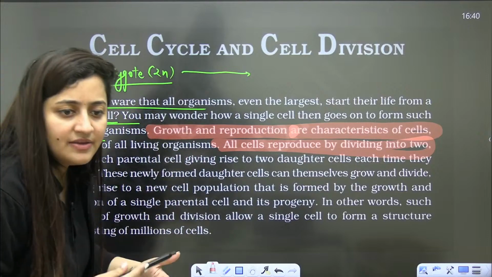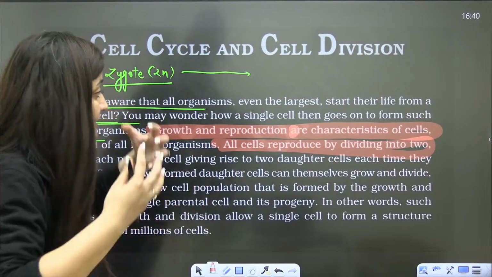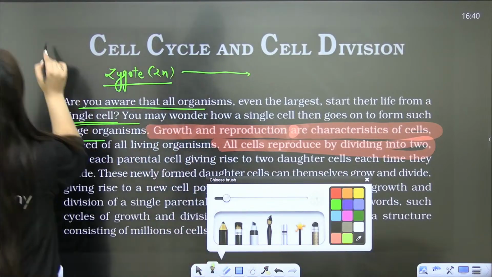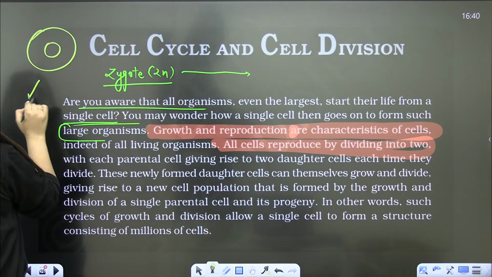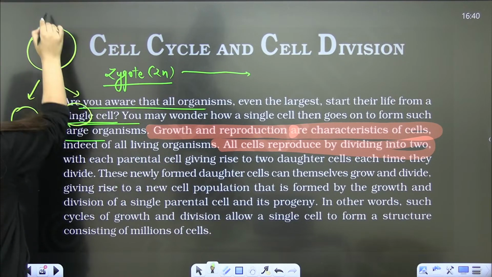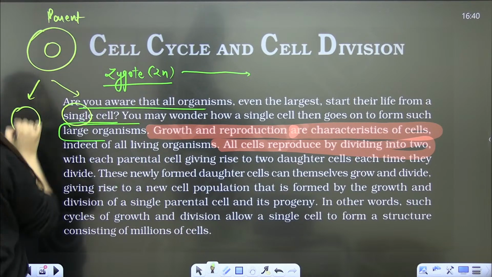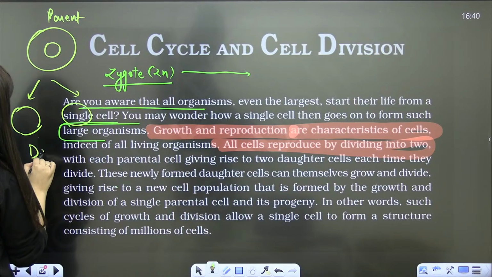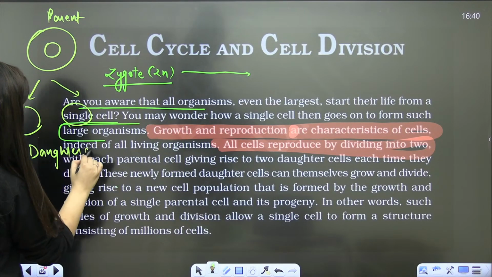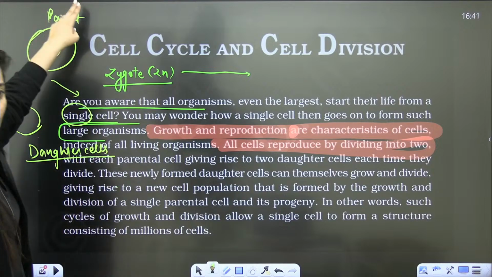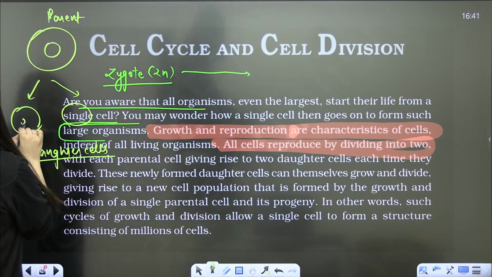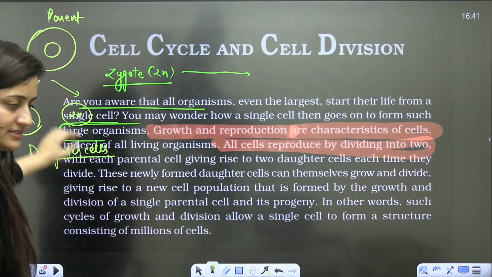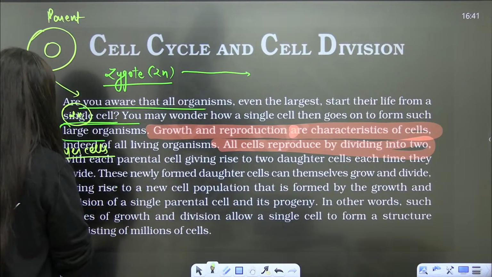How will the cells reproduce? They have to divide. They'll divide into two. Right, children? So let's say there is one cell, and it is dividing into two. This cell will be your parent cell, and these two are going to be your daughter cells. What do we call them? What are they, students? They are the daughter cells. So there will be a parent cell, and then there will be daughter cells. Further, you know that these daughter cells will also divide.